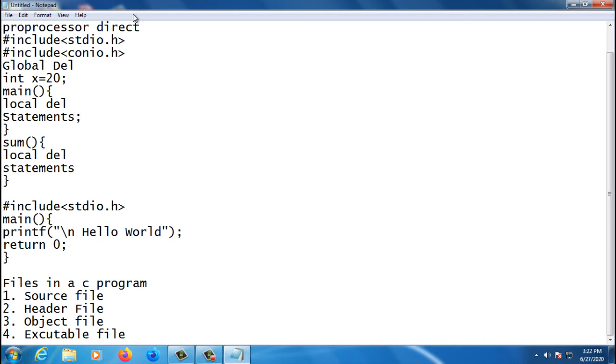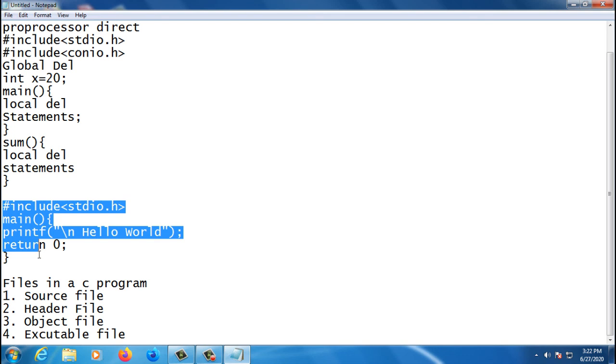Guys, now I have one thing. Source file means, let's say for example I've written a program like this. This is the program I wrote.